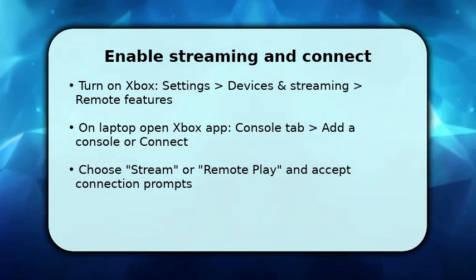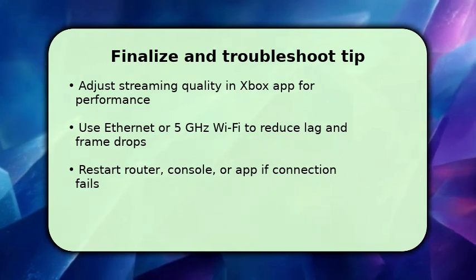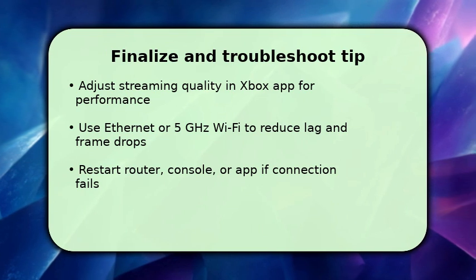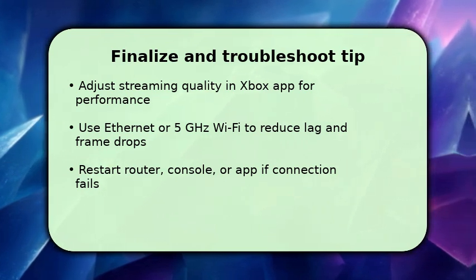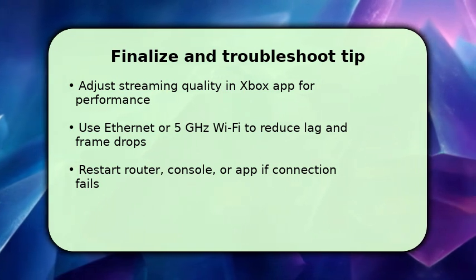To finish, tailor the streaming quality inside the Xbox app. Lower bitrate if you see lag, increase it for sharper visuals when bandwidth allows. Prefer wired Ethernet or a 5 GHz Wi-Fi band to reduce latency and frame drops.